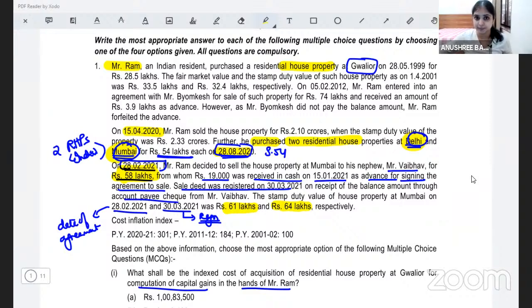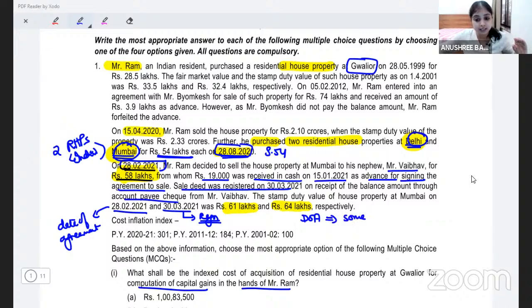What would your answer be? Simple. When they give us SDV on the date of agreement and SDV on the date of registration, you are allowed to pick SDV on date of agreement only if at least some consideration is received by the transferor on or before the date of agreement. How? In what mode? In at least one of the specified modes.